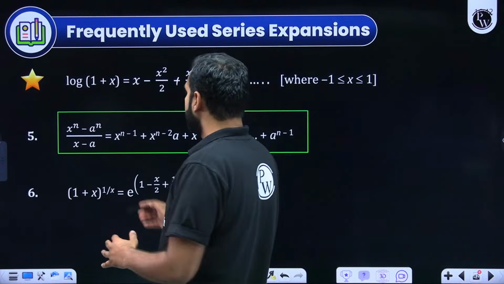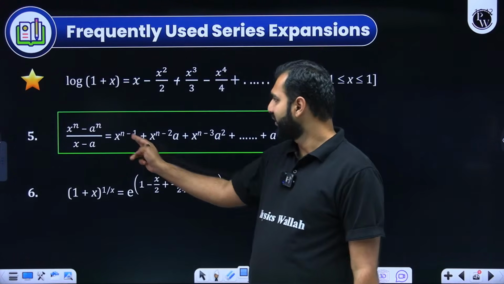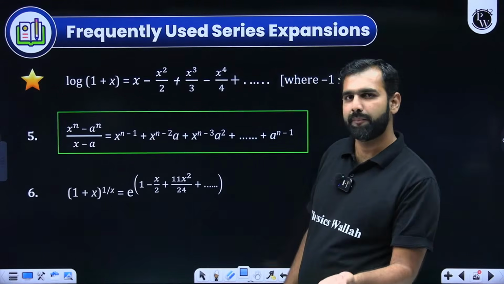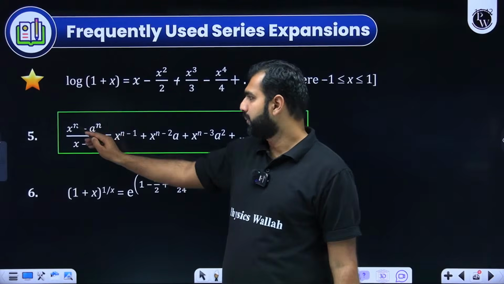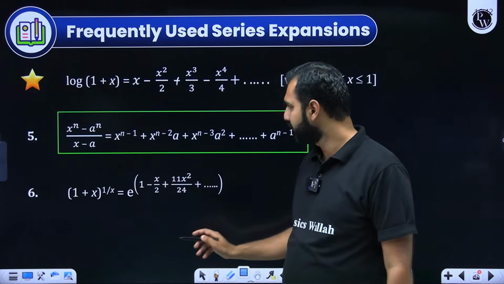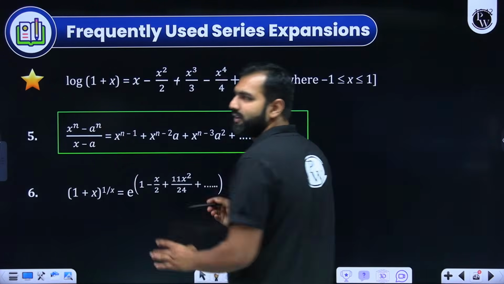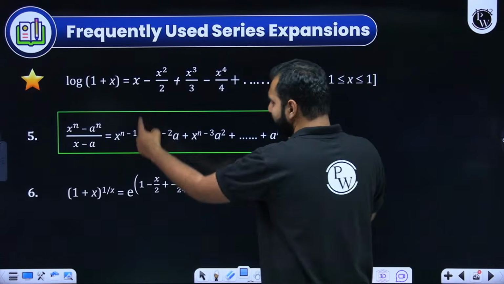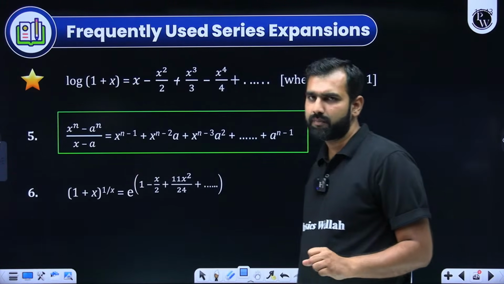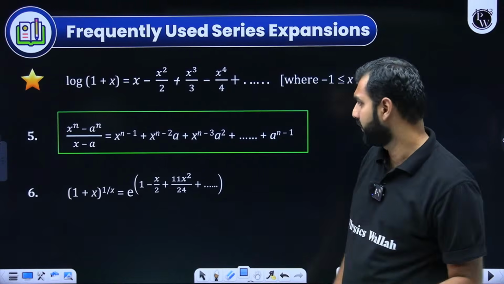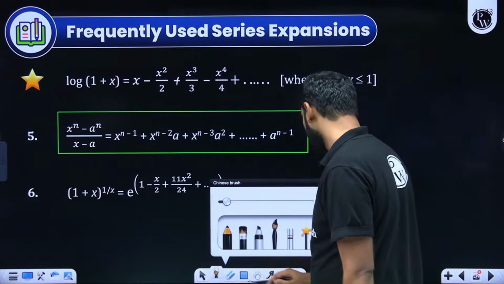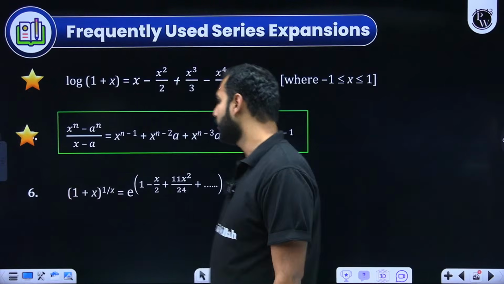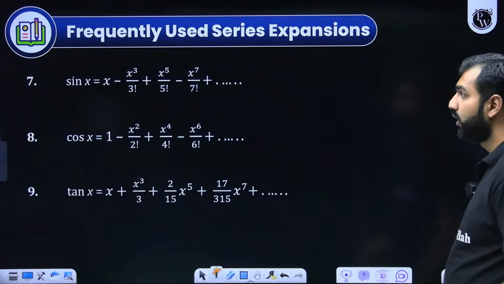So here, it goes like binomial only. You keep reducing the power of x and you keep increasing the power of a. This is how I personally remember it. So x to the power n minus a to the power n upon x minus a. So this x to the power n minus a to the power n is actually a product of this and this. Everybody getting that? Can I move ahead from here? Now, this is something you can remember, but these are the few ones which you must not forget at any cost.